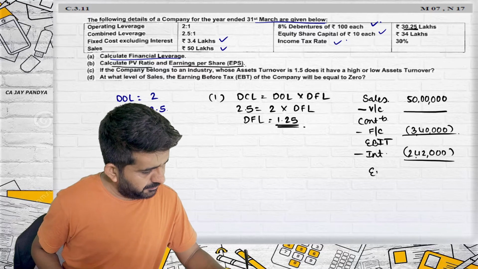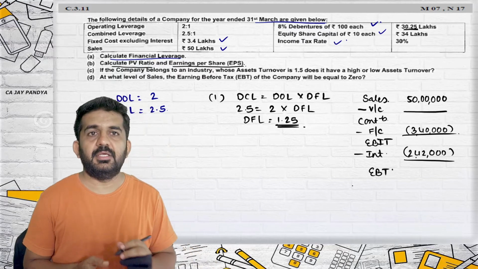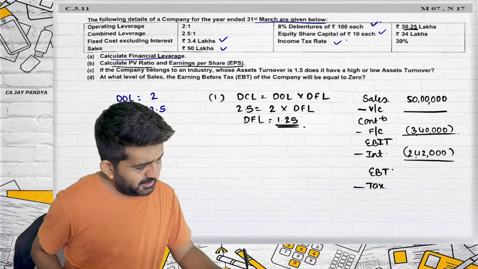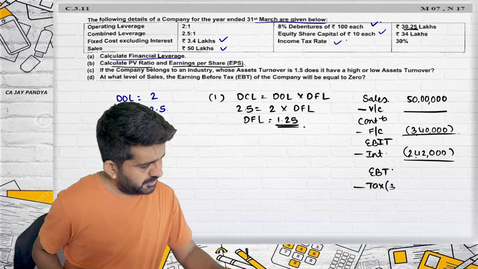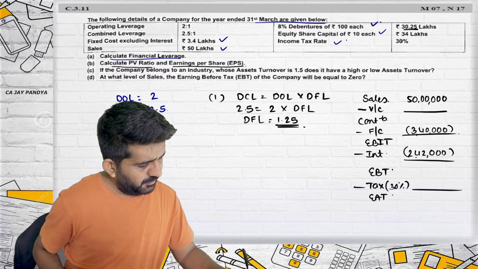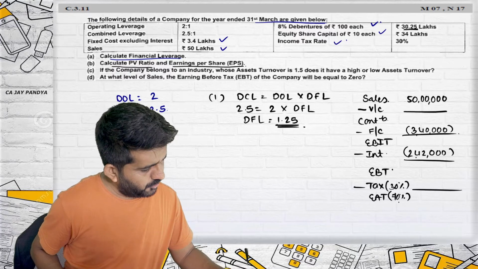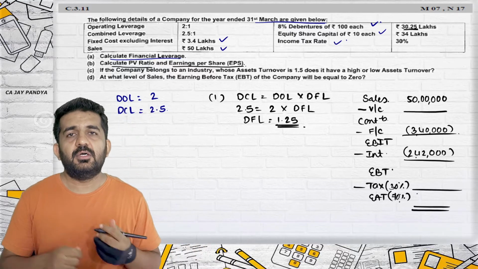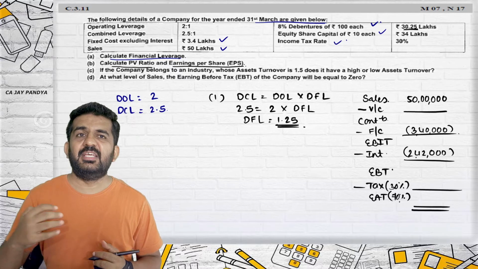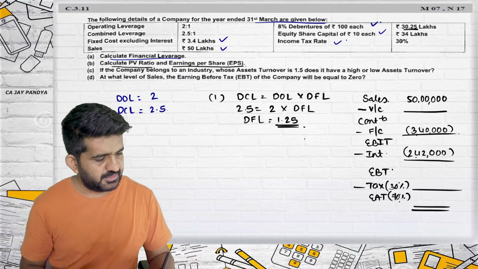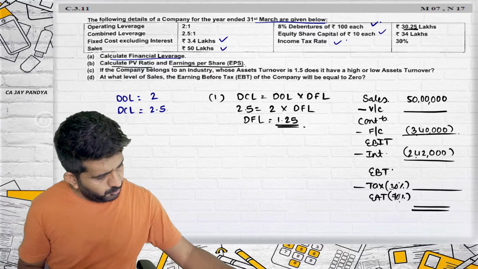That will be nothing but EBT, earning before tax, minus taxation at 30%. So EAT will be 70%. There is no preference dividend. From this figure, I will be easily getting the answer of earning per share, EAT divided by number of shares. The number of shares also can be found out. It is 3.4 lakhs. But how to find out the other figures?